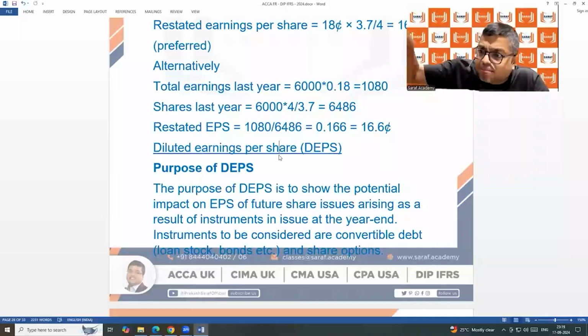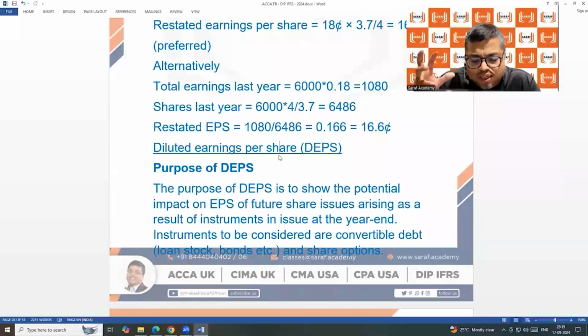So to make it attractive, the company is saying to them, later on, I will give you shares of the company also at less than the market price. Whatever we are saying to our employees in ESOP, the same thing we are saying to debenture holders in debentures with warrants. Warrant means we are going to give them the shares at less than the market price in future. It's the same concept as ESOP. ESOP to employees, warrant to debenture holders. Again, the company will be giving shares at less than the market price, free shares. Those free shares will increase the denominator. So profit divided by a higher number of shares is going to reduce the earnings per share.